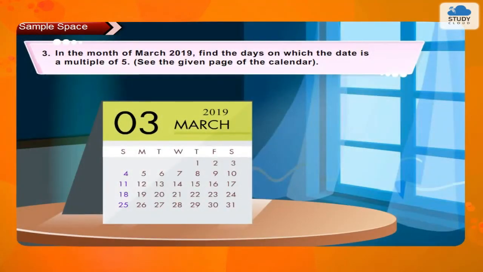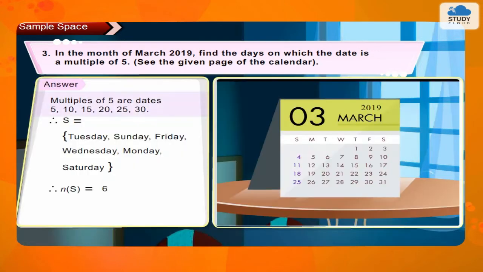4. In the month of March 2019, find the days on which the date is a multiple of 5. See the given page of the calendar. Answer: multiples of 5 are dates 5, 10, 15, 20, 25, 30. Therefore, sample space is equal to {Tuesday, Sunday, Friday, Wednesday, Monday, Saturday}. Therefore, the number of sample points is 6.